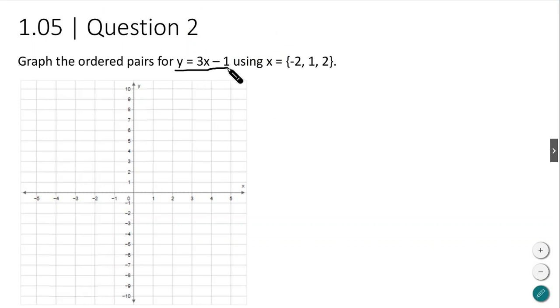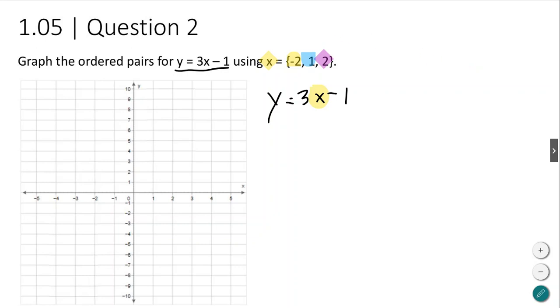So y equals 3x minus 1. So I'm going to write that y equals 3x minus 1. And you'll notice that they do have this x value. So there's this x, and then they say, hey, here's a bunch of x's, right? We've got -2, we have a 1, and we have +2 as our x values.